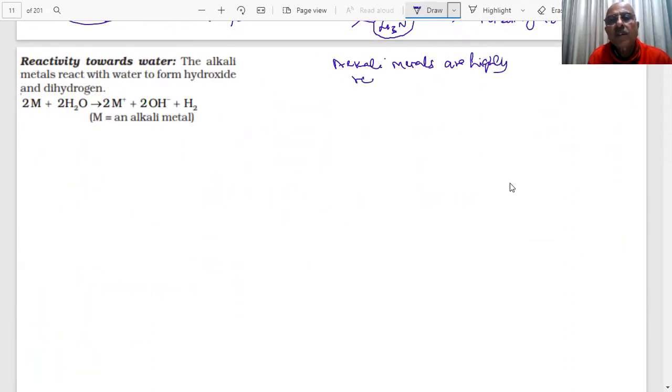Highly reactive, students, so they are stored in kerosene oil. They are not stored in air or water. They will catch fire. You know what kerosene oil is, students? Mitti ka tel, they are put there. Otherwise, in air and water, they will react.